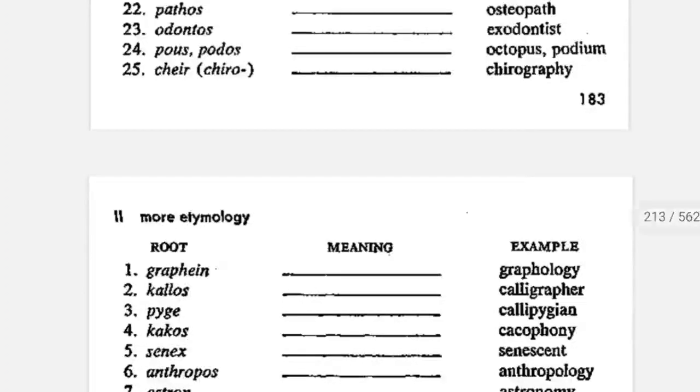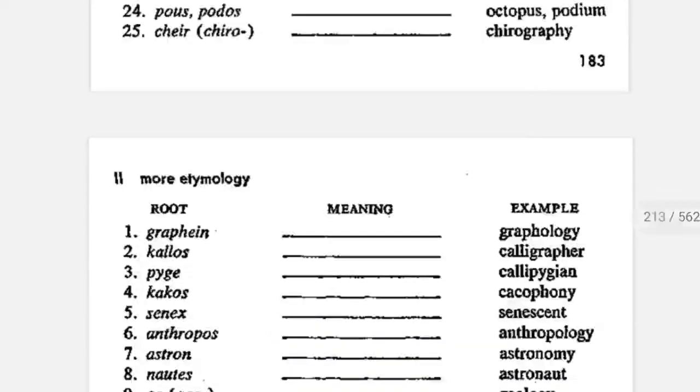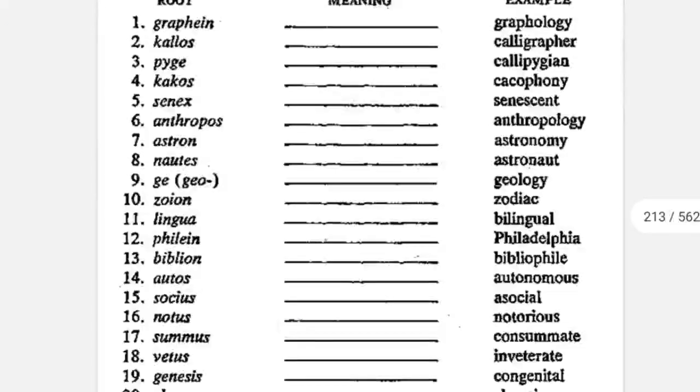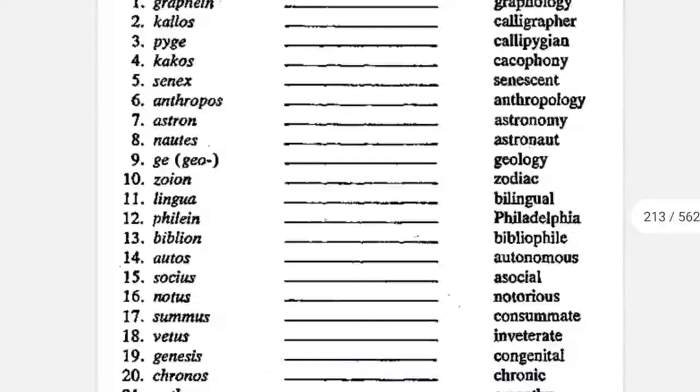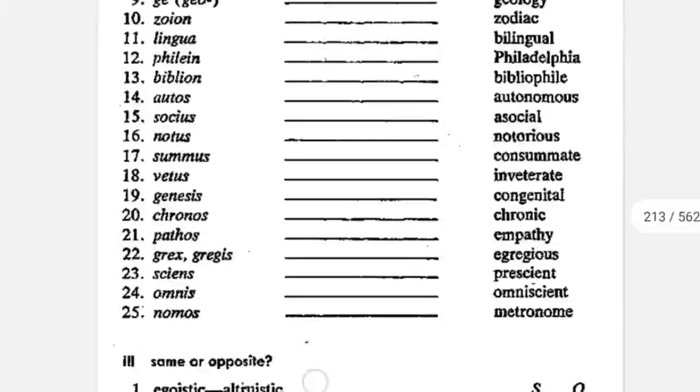The next word is pos or podos, which means foot. Octopus is an eight-footed sea animal. Podium is a platform, somewhere where you can keep your foot. The next word is chiro, which means hand. Chirography means handwriting. Now the next set of exercises, you can pause the video and solve it yourself. And you can post the answers in the comment section.